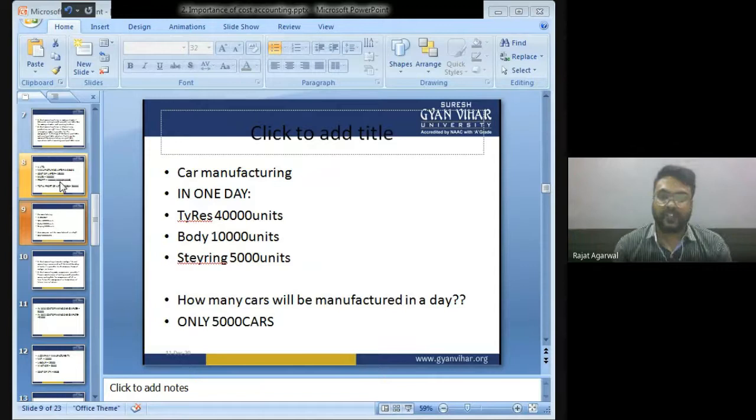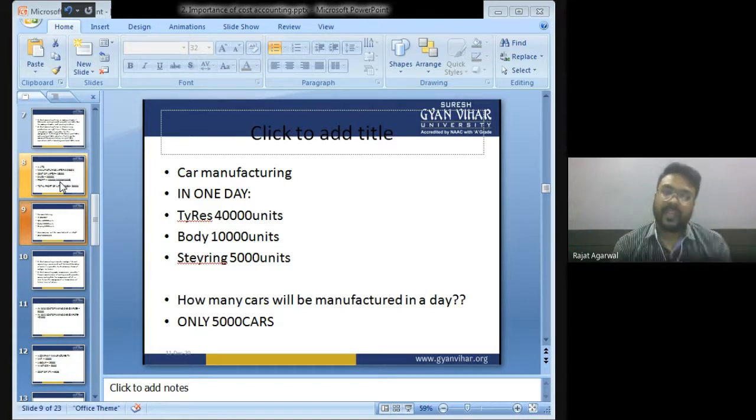Car manufacturing. Suppose, bachcho, in one day, my company manufactures 40,000 units of tire, 10,000 units of body, and 5,000 units of steering. How many cars can a company manufacture in one day?